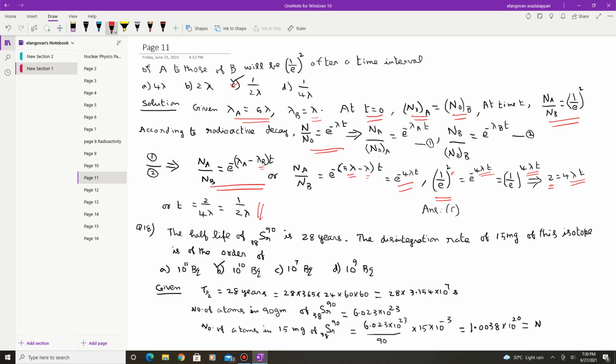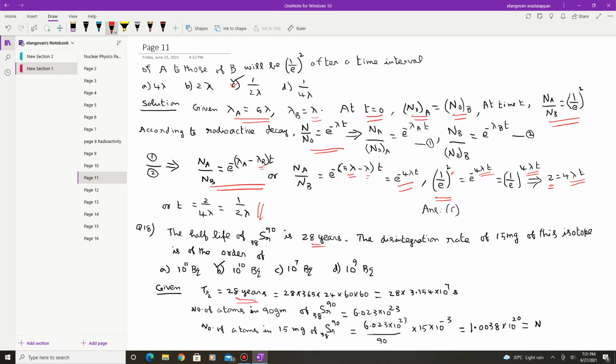Next question, the half-life of strontium, whose Z value is 38 and mass number is 90, is 28 years. The disintegration rate of 15 milligrams of this isotope is asked, and there are 4 values given. The half-life is given as 28 years.